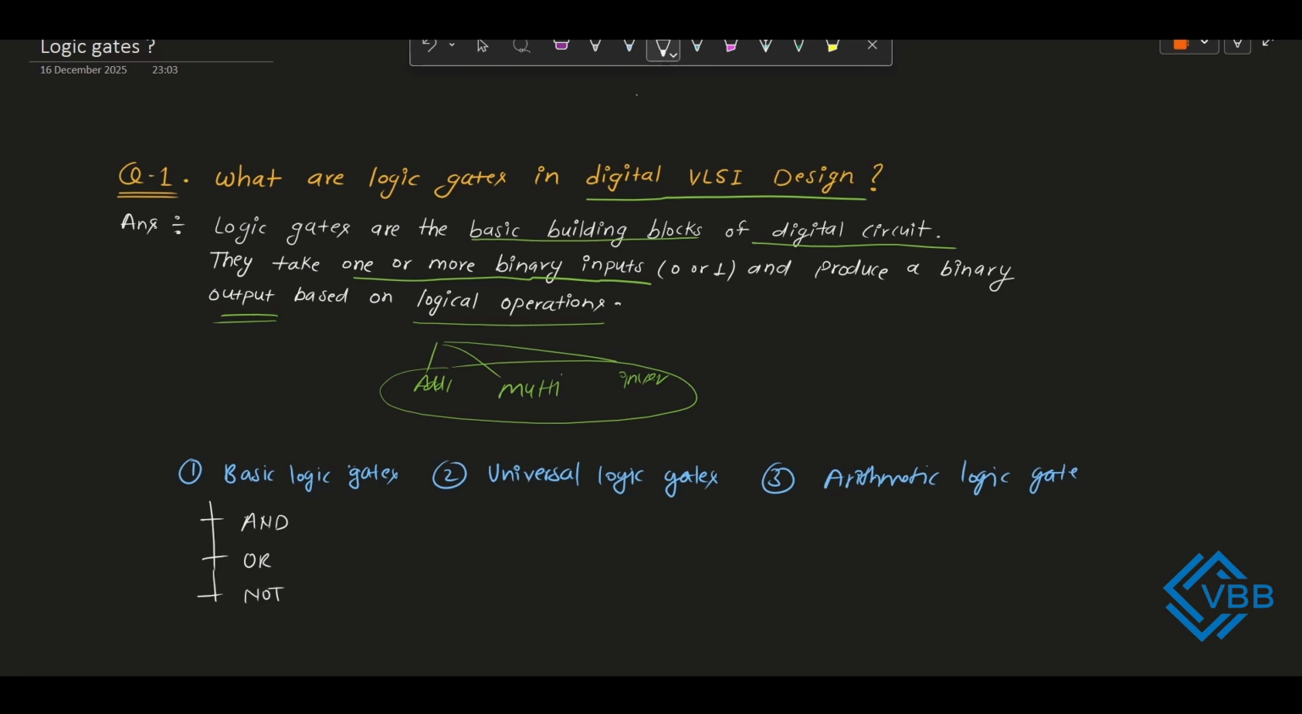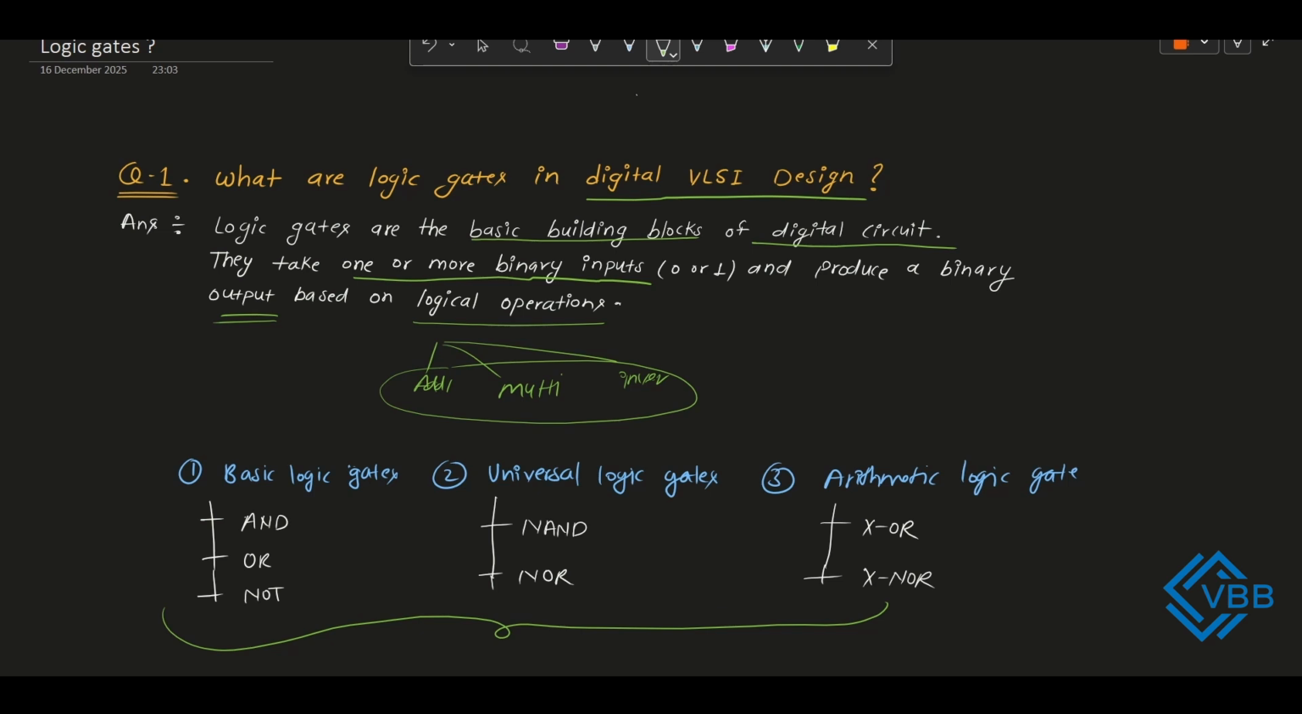Now we will see under the second category which gates lie. So under universal logic gates, the first gate is the NAND logic gate and the second is the NOR logic gate. So under universal logic gates, only two logic gates lie. And now we will look at the last category, that is arithmetic logic gates. Under this category also two logic gates lie. First is the XOR logic gate and second one is the XNOR logic gate. Okay, so under these three categories we have a total of seven logic gates.